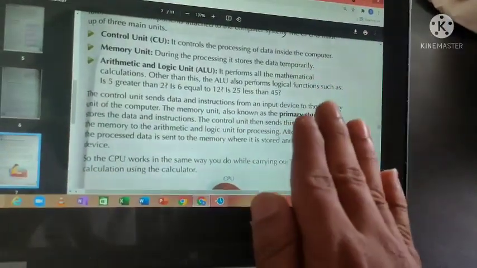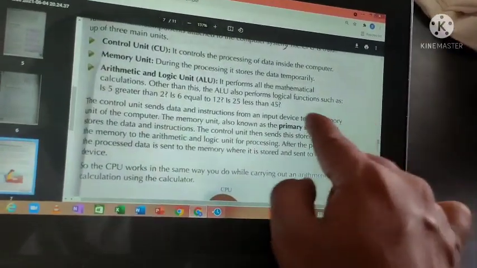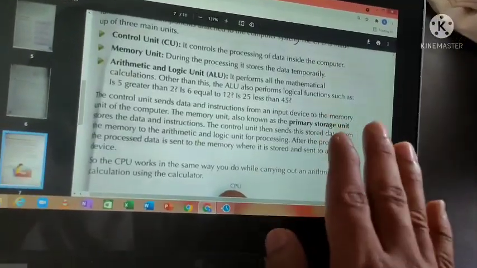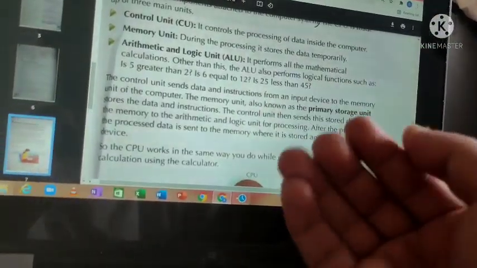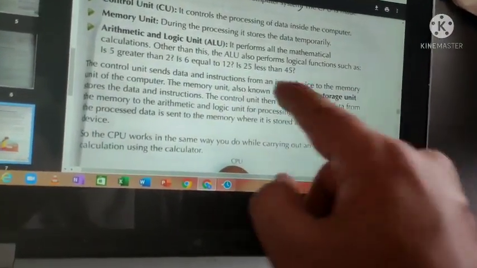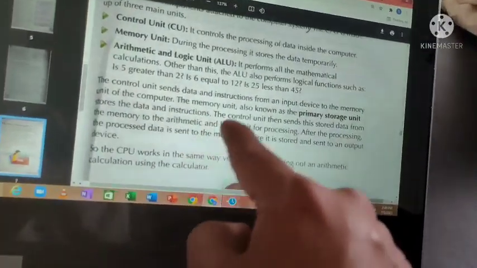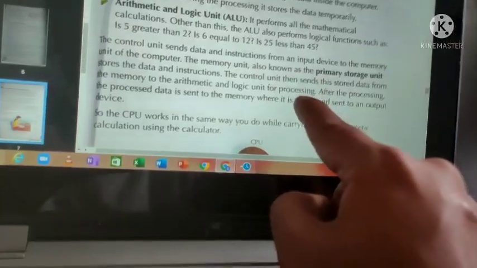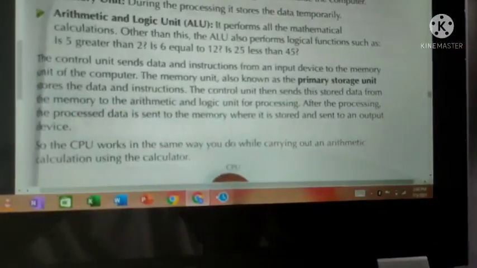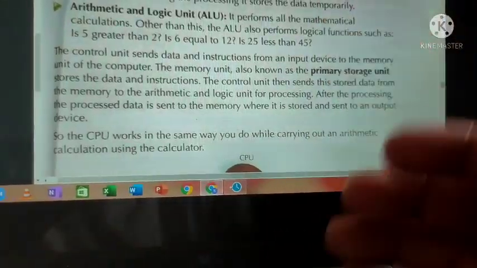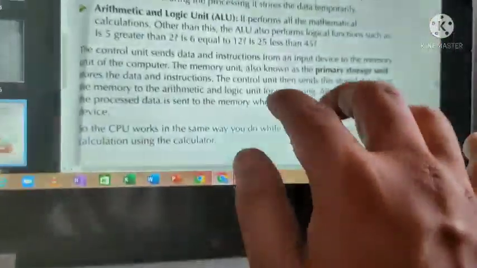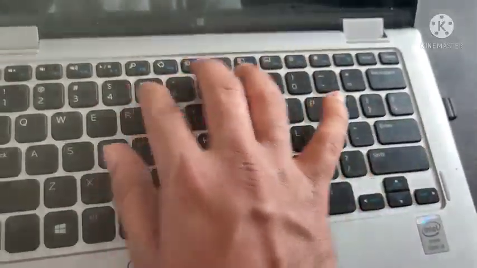Storage unit and memory unit are the same. Those stored data or instructions are then sent into the arithmetic and logical unit for processing, where math calculations will be performed in accordance with the input you give.